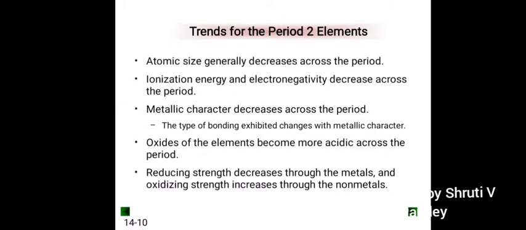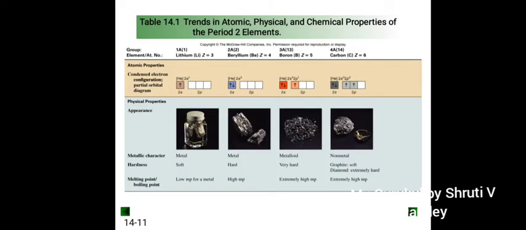Now, trends for the period 2 elements. Atomic size generally decreases across the period, while ionization energy and electronegativity increase across the period. Metallic character decreases across the period. Metallic character means the type of bonding exhibited changes with metallic character. Oxides of the elements become more acidic across the period, reducing strength decreases through the metals, and oxidizing strength increases through the non-metals.